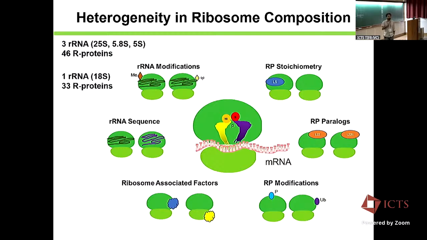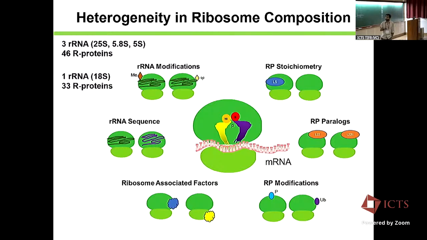But the concept of ribosome heterogeneity mainly derives from the variation in the ribosome content. The ribosome content can be different with respect to their RNA sequence. From bacteria, even if you take simple E. coli, it has a minimum of 7 copies of rRNA sequence, and they do have some variation in the sequence. Similarly, if you go to eukaryotes, it becomes hundreds of copies, and in cancer it is also known that a subset of RNA expression is changing. How those RNA sequences affect the ribosome function, we don't know.